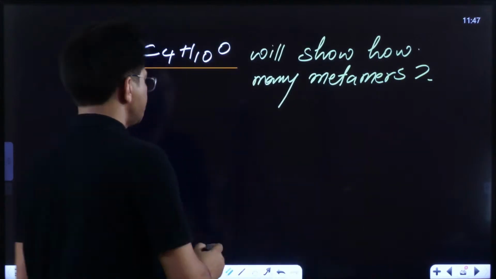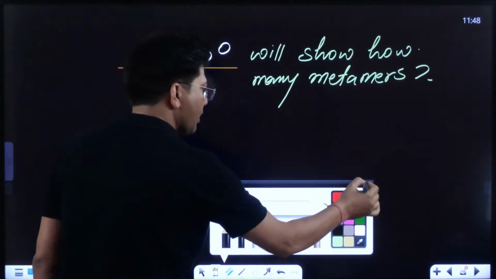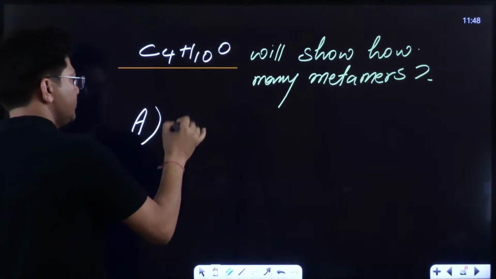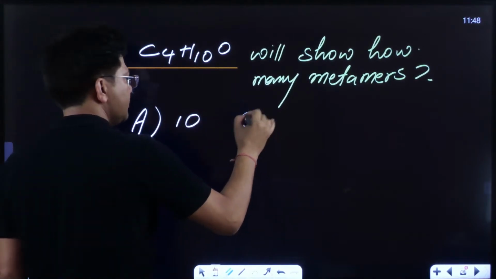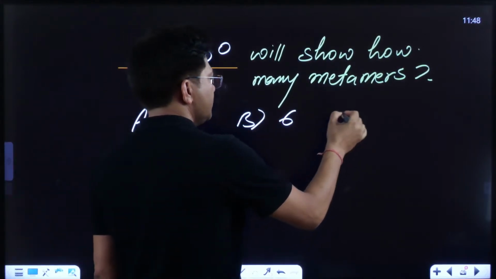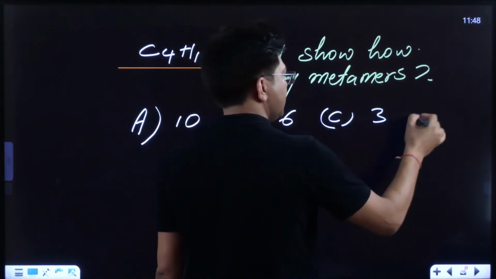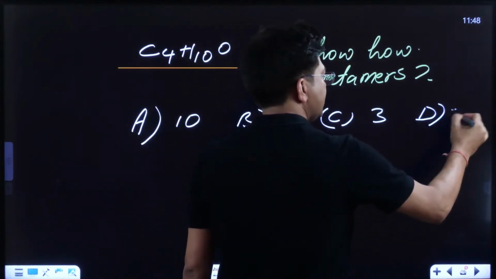This is your question. Options are A is 10, B is 6, C is 3, D is 20.